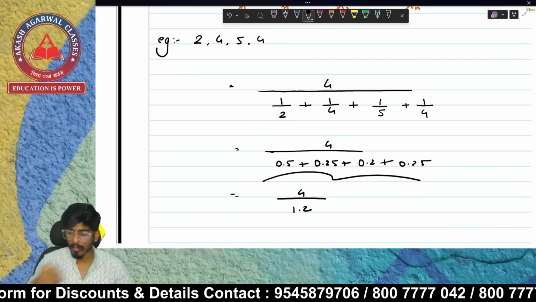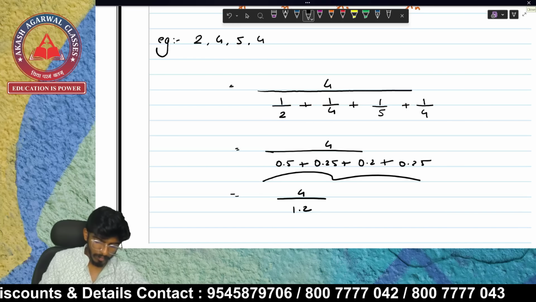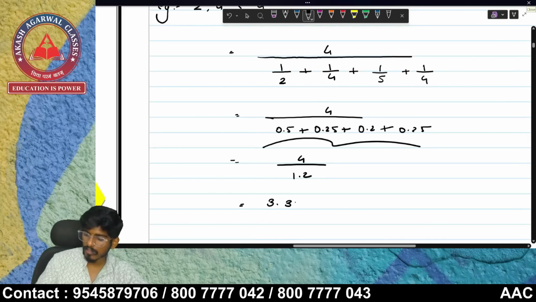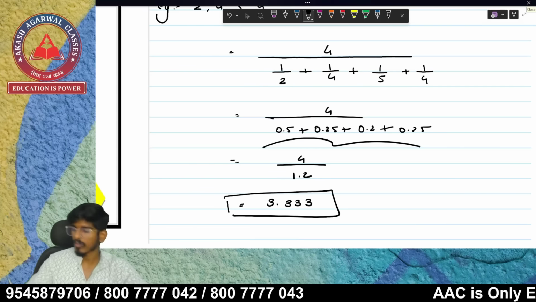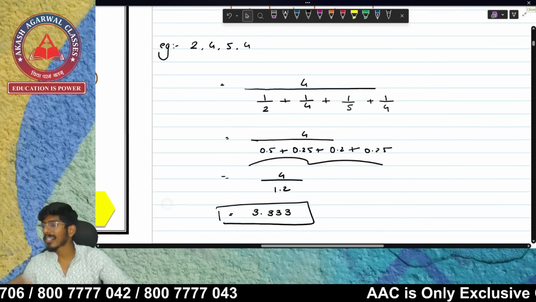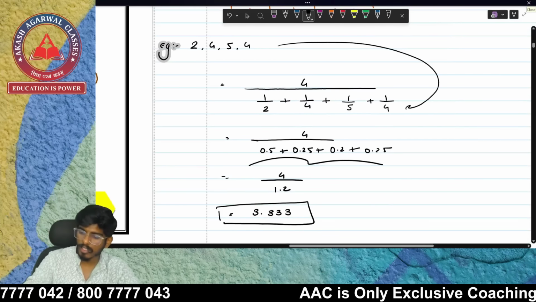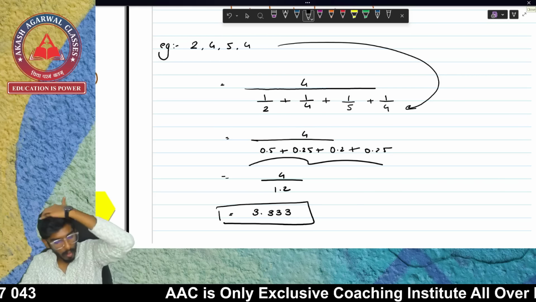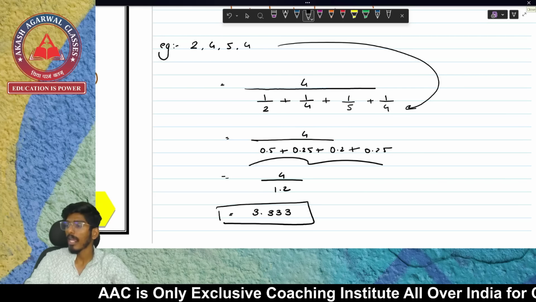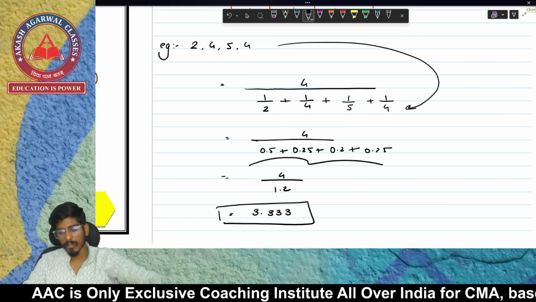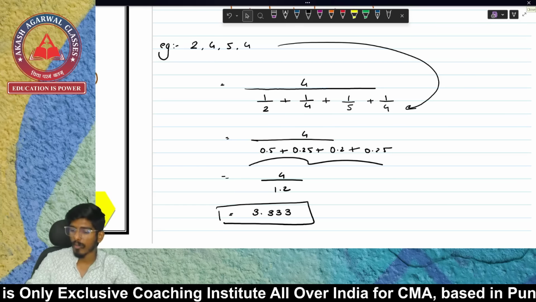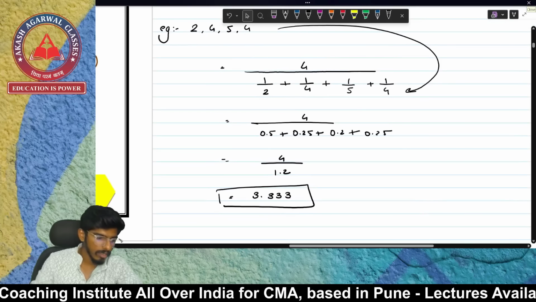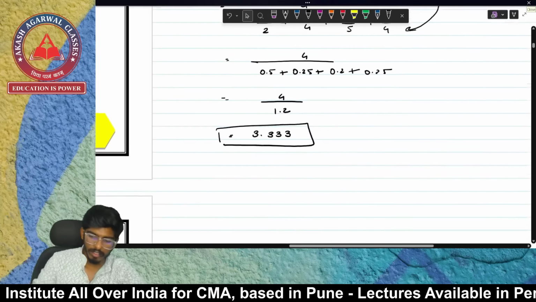If you add all this, this is going to be 1.2. So 4 divided by 1.2 is 3.3333. So we are doing nothing, we are again just adding the data, but in the inverse form. This is how we solve harmonic mean. The n is going to be in the numerator's place and the x is going to go in the denominator's place in 1 upon form. Okay, so this is how we solve our question for harmonic mean.